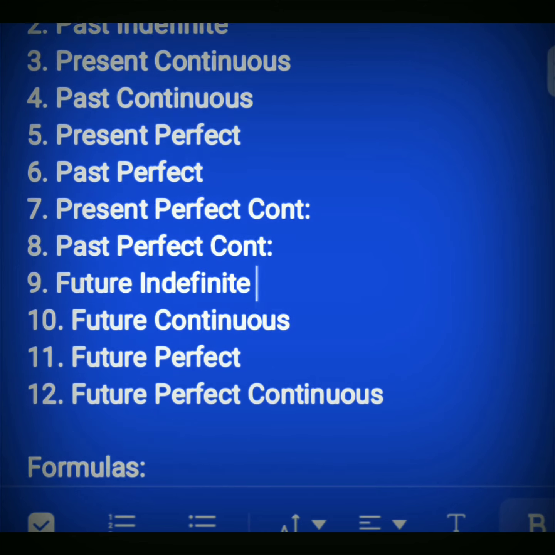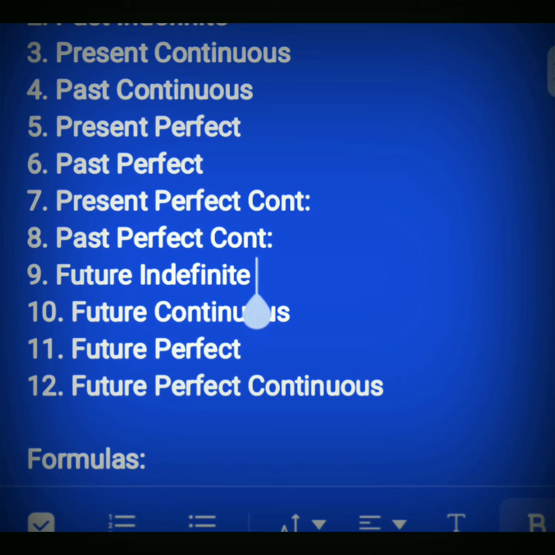In the future indefinite tense, now we have to learn future separately. But you have got the idea of making sentences with these tenses. Suppose in future indefinite, the special helping verbs of future are will and shall, and you have to use the first form of verb in the future indefinite.